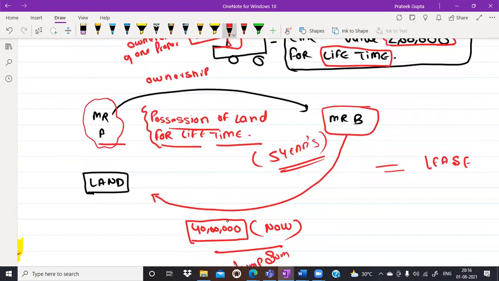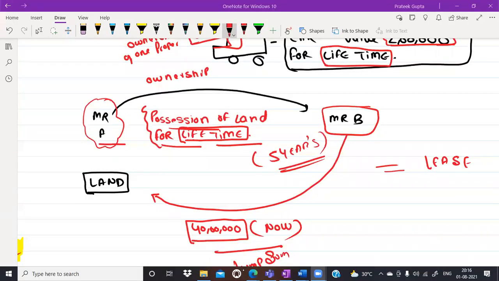Okay. Now, in this case also, Mr. A is giving the possession, the right to enjoy the property is being transferred, but for lifetime. This is important to understand. This right is being transferred for lifetime. Now, my question to you is whether a right to enjoy can be transferred for the lifetime. Yes, anyone would like to answer here again? Yes, sir. The lease can be given for lifetime. It's an unlimited lease.